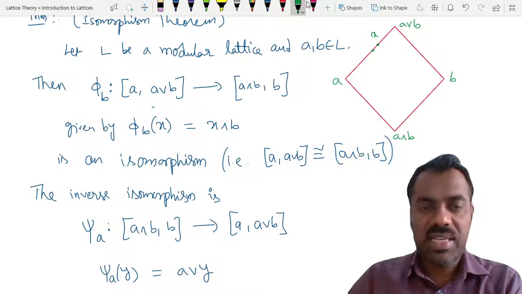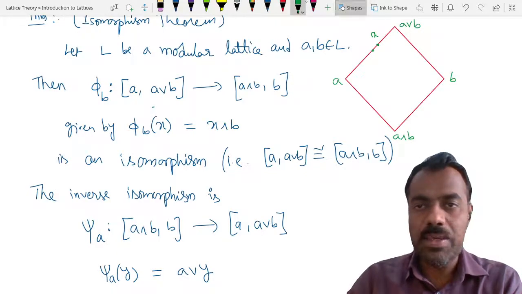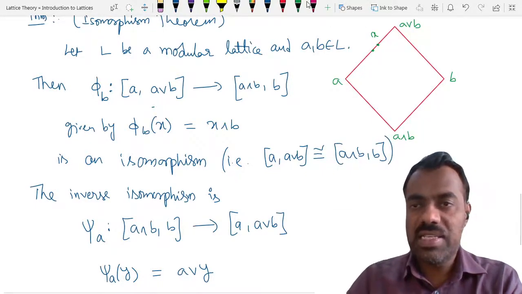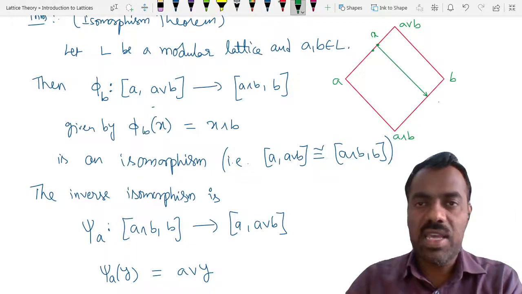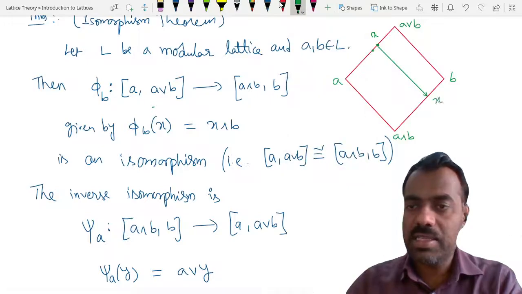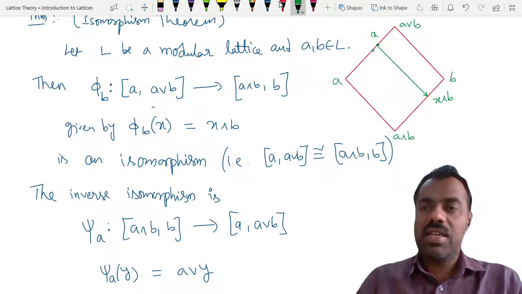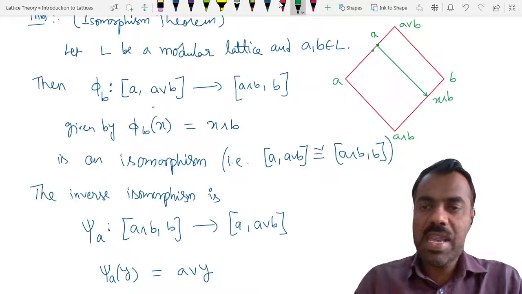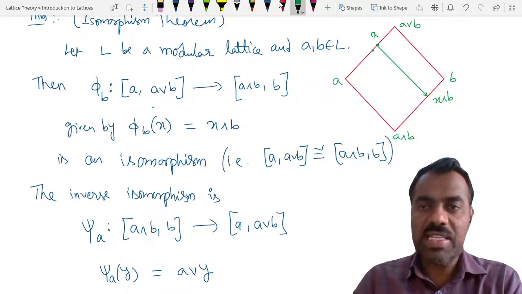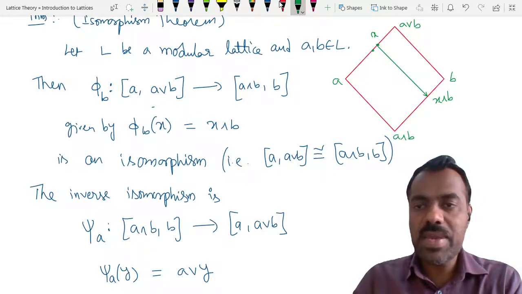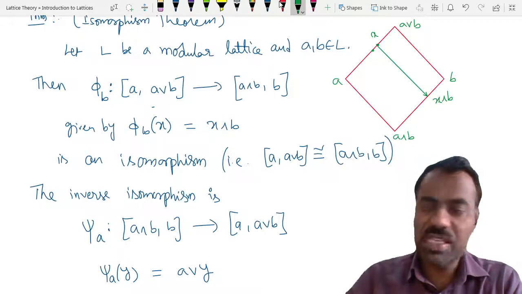We are sending x to x meet B. You can easily check that x meet B is between A meet B and B. Whenever x is between A and A join B, x meet B is between them, so that the function becomes well defined.